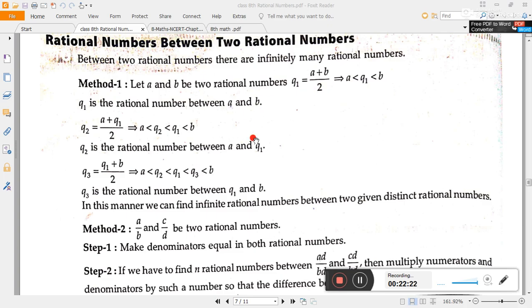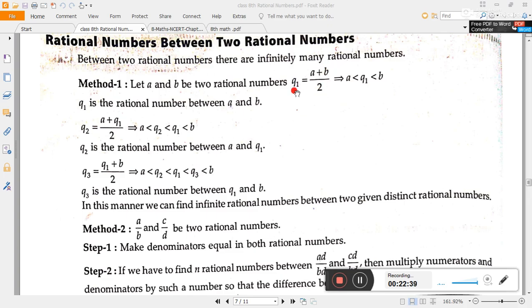Again, if you have to perform the same process to find more rational numbers, you will get them in between. Suppose here you find the first rational number, q1 equals a plus b upon 2.